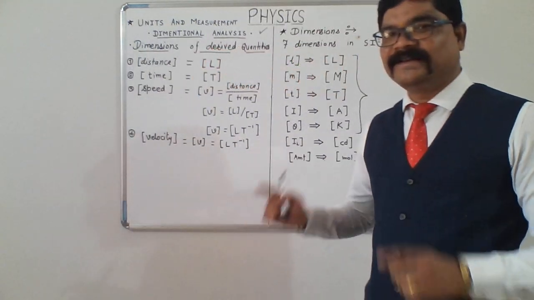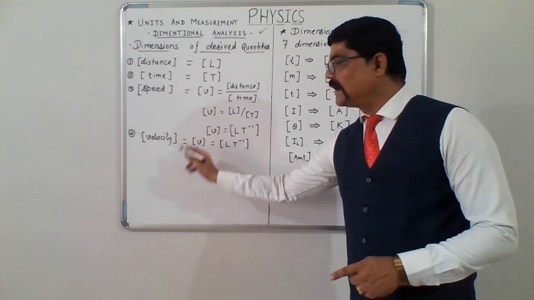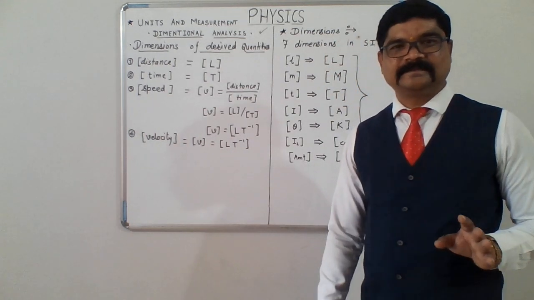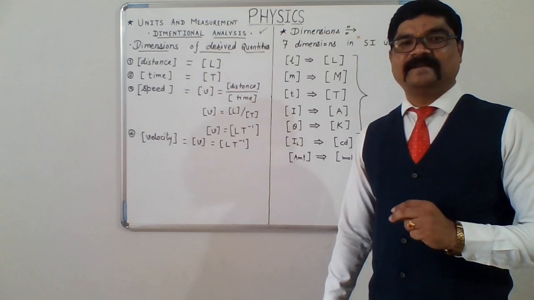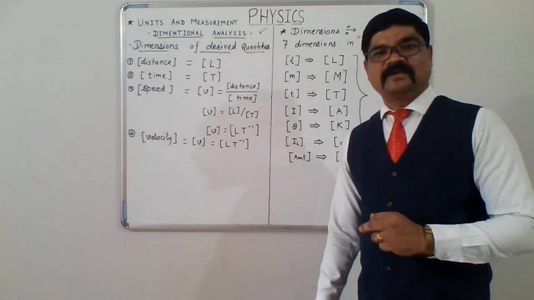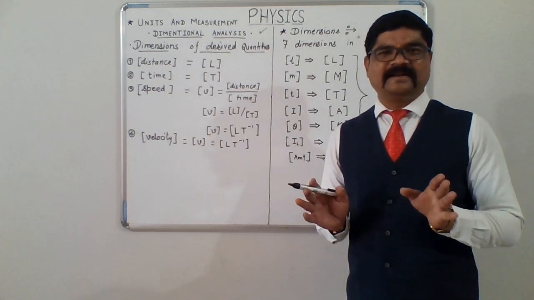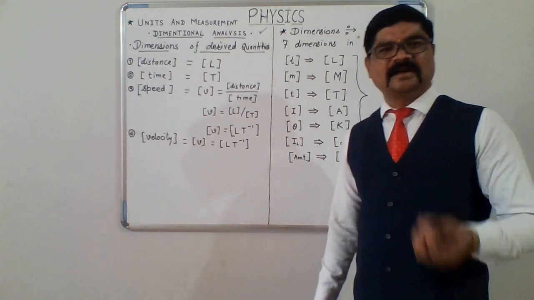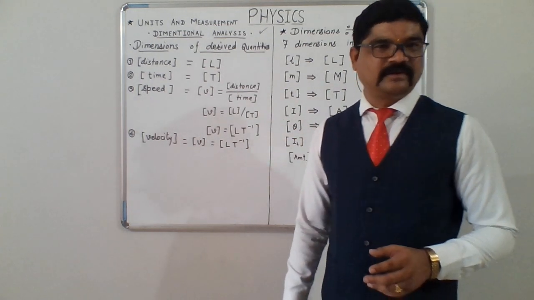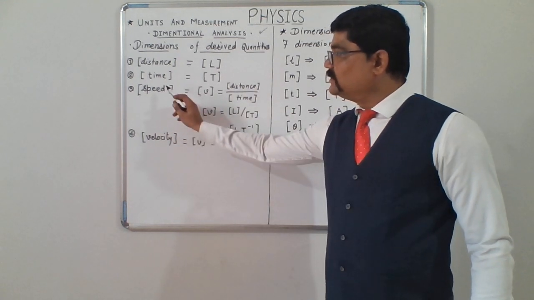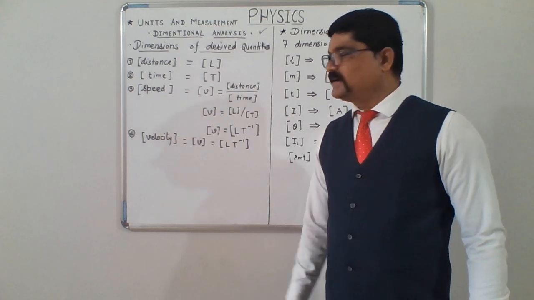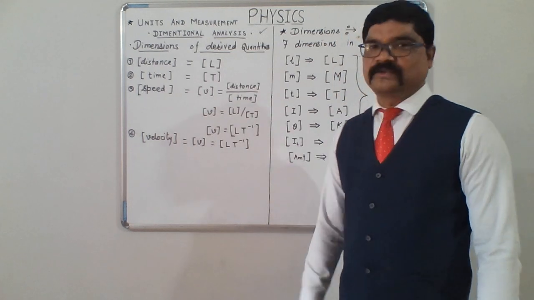Clearly the dimensions of speed and velocity are the same. Although the physical quantities are different, speed is different than velocity. You had studied the difference of speed and velocity in earlier classes. In this class also you are going to study it thoroughly. Still, although both quantities are different, the dimensions of both quantities are the same.